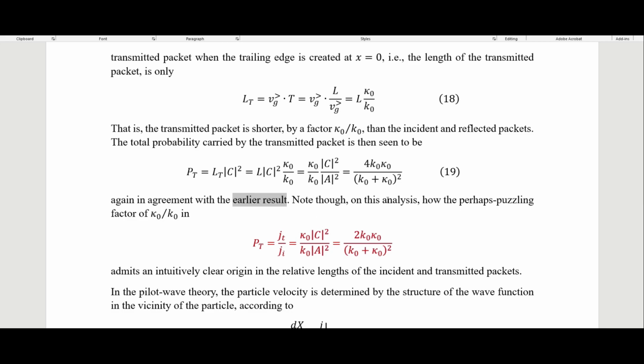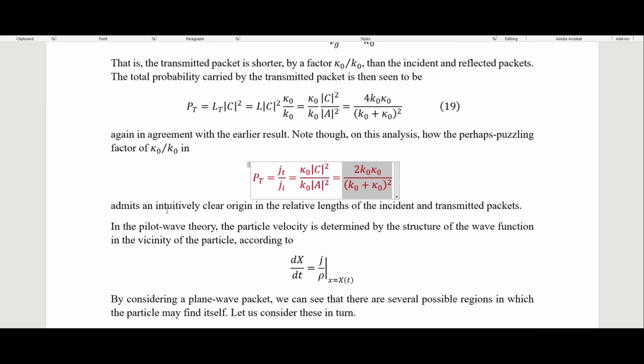Note, though, on this analysis how this perhaps puzzling factor of kappa over k, so this was the earlier result that he is talking about here, admits an intuitively clear origin in the relative lengths of the incident and transmitted packets. So in the pilot wave theory, the particle velocity is determined by the structure of the wave function in the vicinity of the particle.